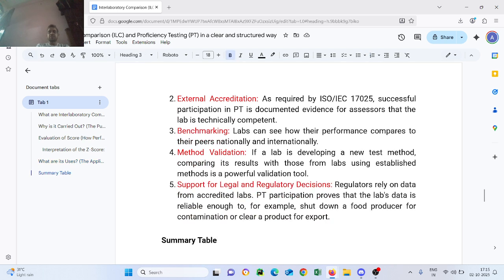Support for legal and regulatory decisions. Regulators rely on data from accredited labs. PT participation proves that the lab data is reliable enough to, for example, shut down food production for contamination or clear products for export.